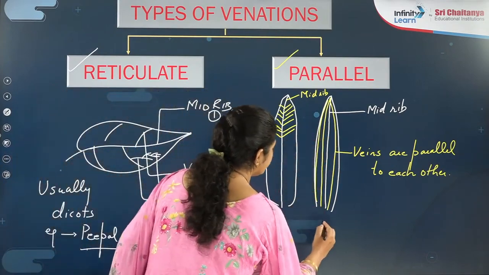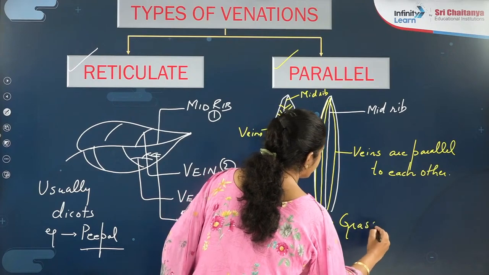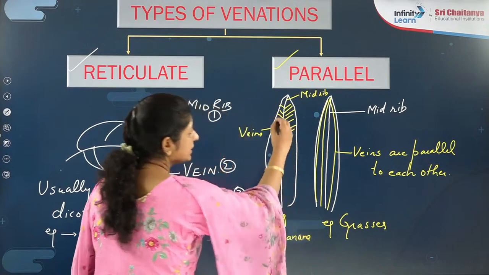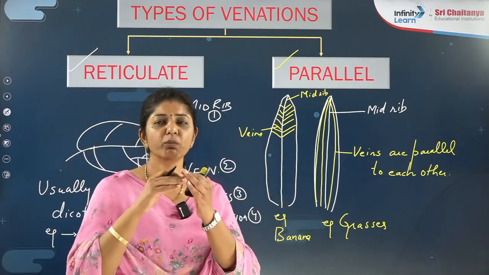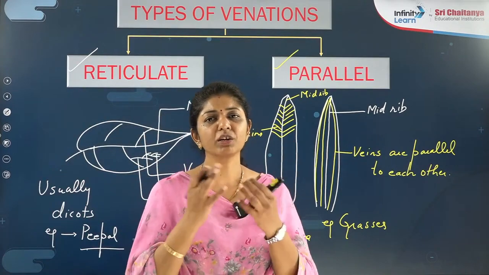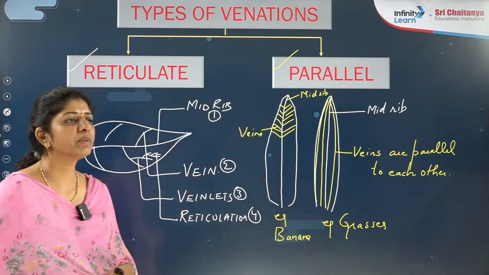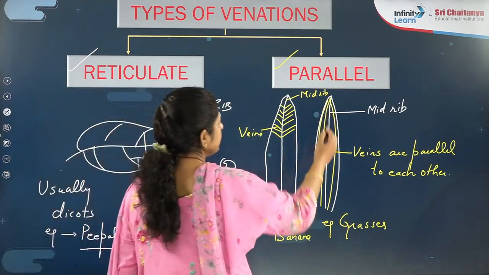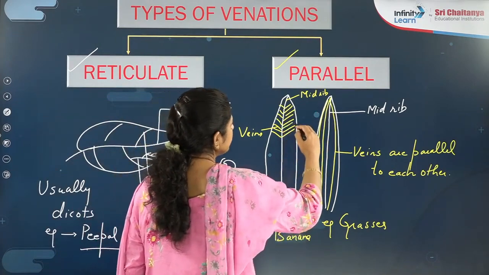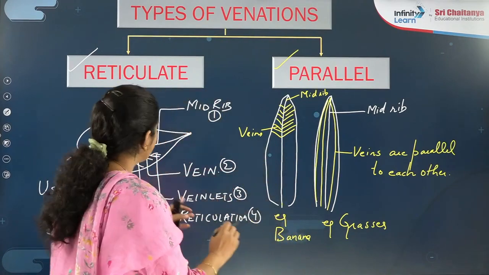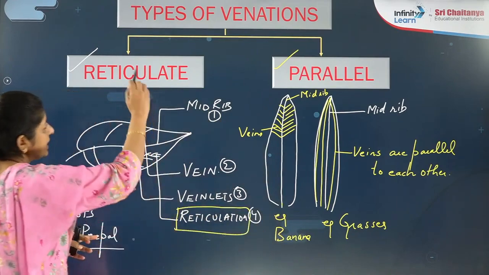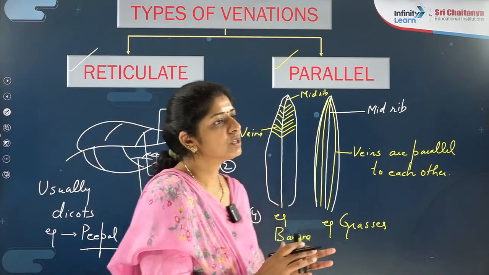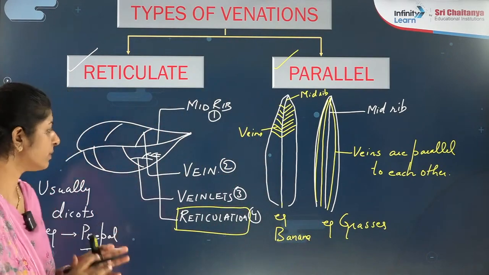This is in case of, for example, grasses, you will find that. And for example, in case of banana leaf, you will find such a type of veins. Right? So observe the nature in your surroundings. These are common plants. I am giving you examples from very common plants which you can easily find in nature. So the midrib is common in both, but veins should be parallel to each other. But they don't have further this reticulation like the reticulate venation leaves have. Right? So this is about the venation. I think you should know this much.